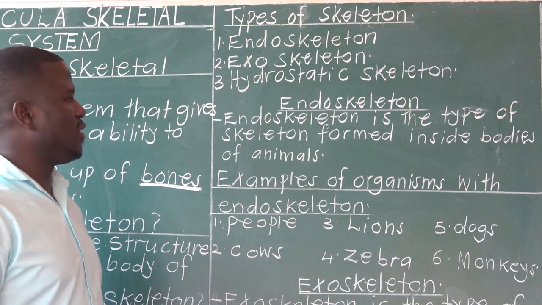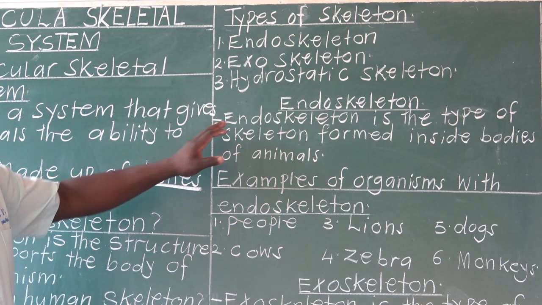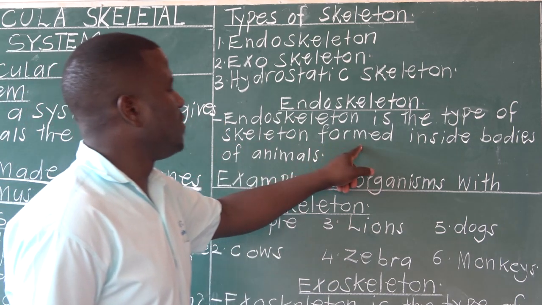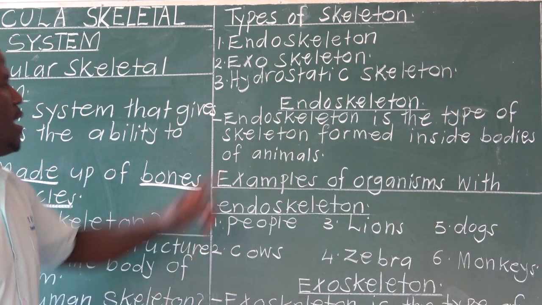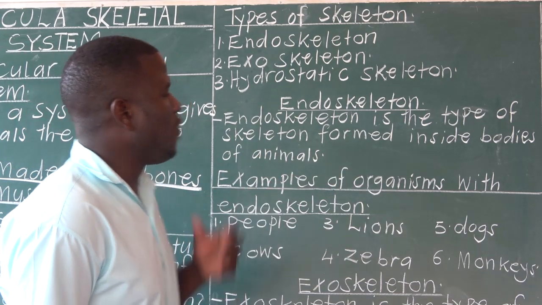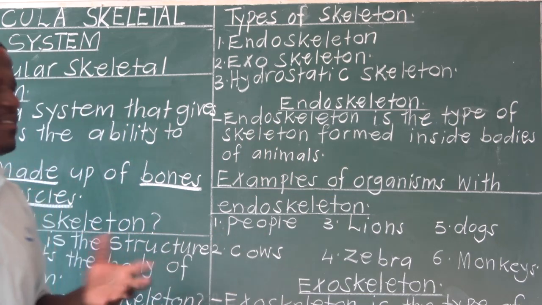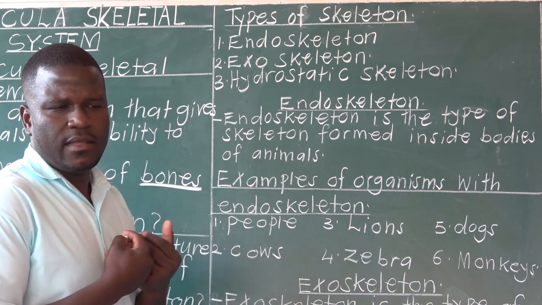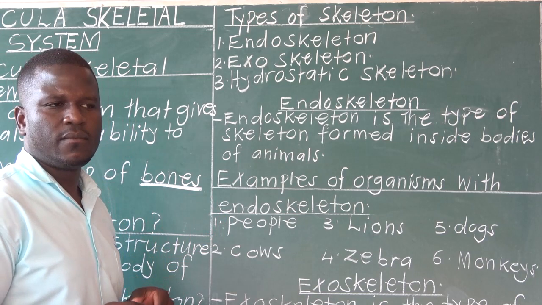Let's begin with endoskeleton. What is an endoskeleton? An endoskeleton is the type of skeleton formed or found inside the bodies of animals. For example, human beings, lions, leopards, dogs.